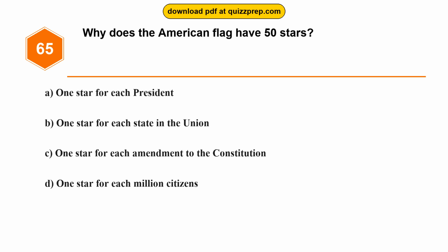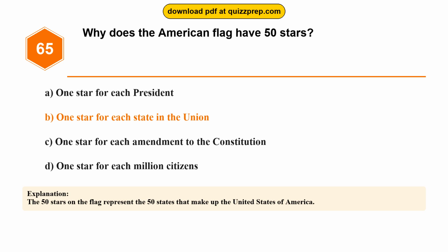Option D, 1 star for each million citizens. The correct answer is option B, 1 star for each state in the Union. The 50 stars on the flag represent the 50 states that make up the United States of America.